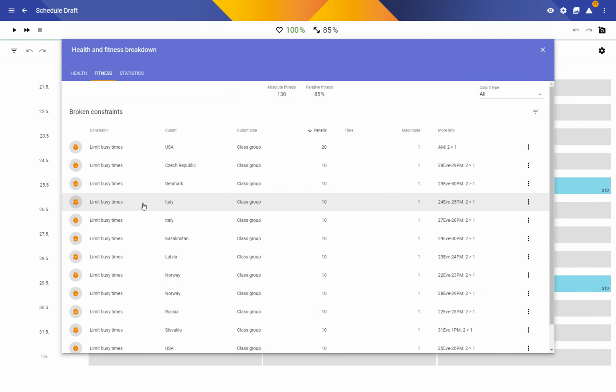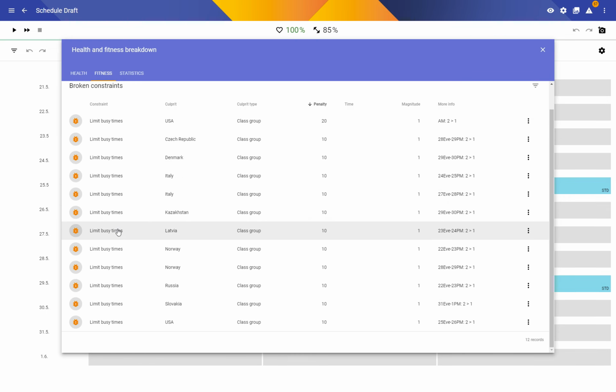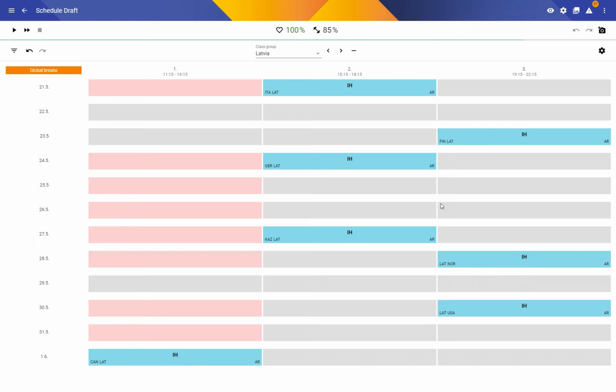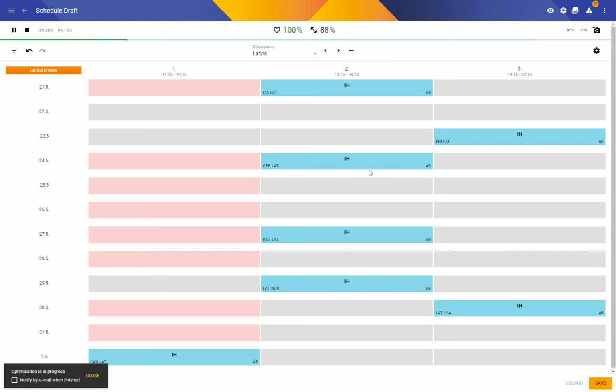So it looks like the official schedule is actually trying to minimize these cases, but Skolaris wasn't aware of the constraint when this schedule was created. So let's rerun the optimization and make sure that this one takes that into account.